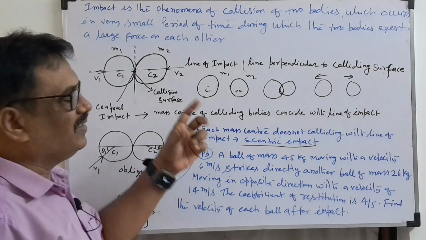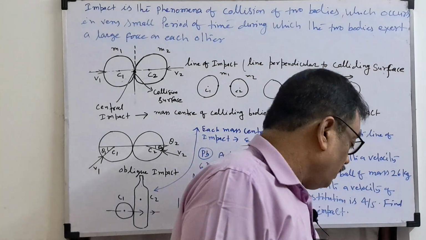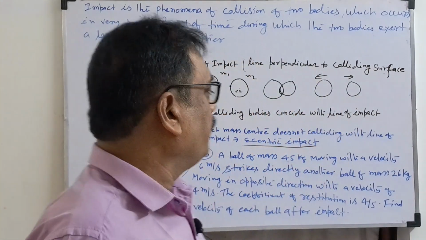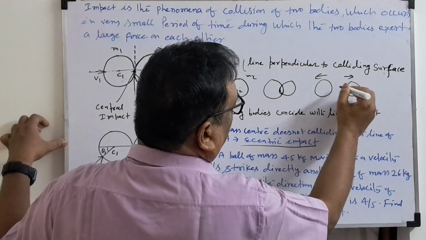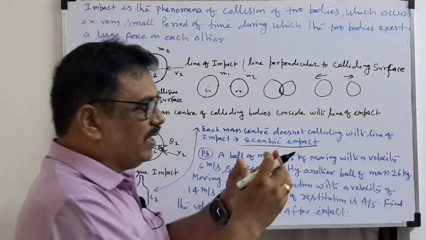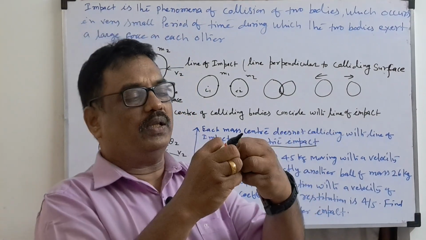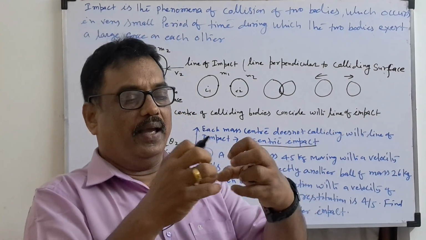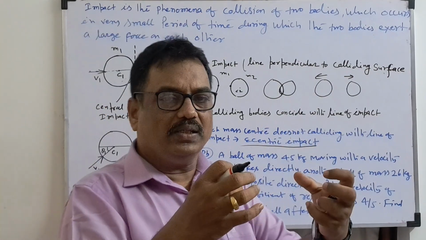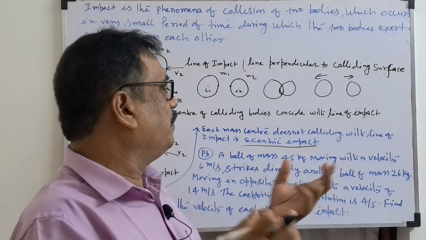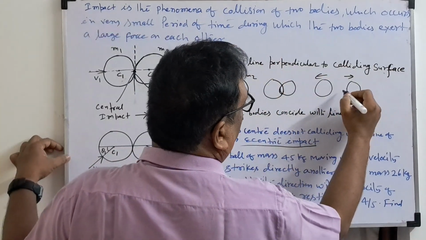These are the basic things. Now we come to the elastic collision, or elastic impact. What is the elastic impact? If two bodies collide together, after collision they will regain their original shape. Suppose a rubber ball, both collide together, some impressions will be there, and again they will regain their original positions. Once they go apart after collision, they get their original position. That is known as elastic impact.